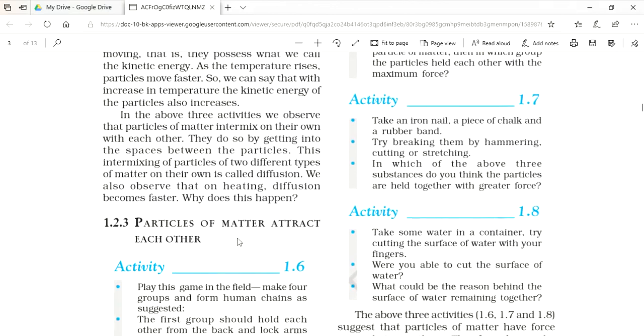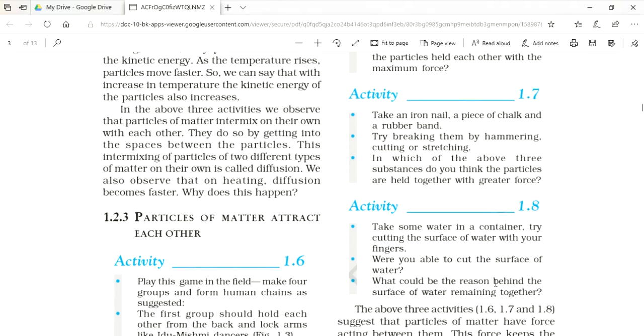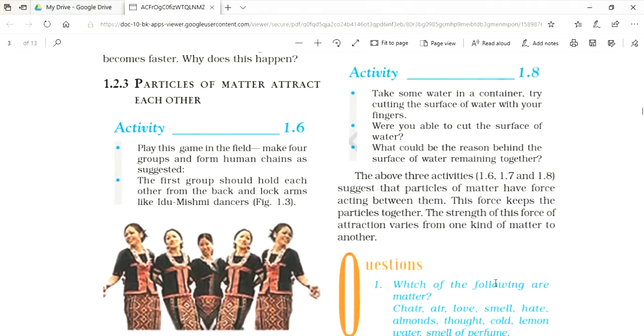Here, in activity 1.7, we see that we cannot break an iron nail by applying the same force that we use to break a piece of chalk. Thus from here we can say that particles of iron are held together with greater force. In activity 1.8, we take some water in a container and try cutting the surface of water with fingers. Here we are not able to cut the surface of water. The reason is that particles of water attract each other.